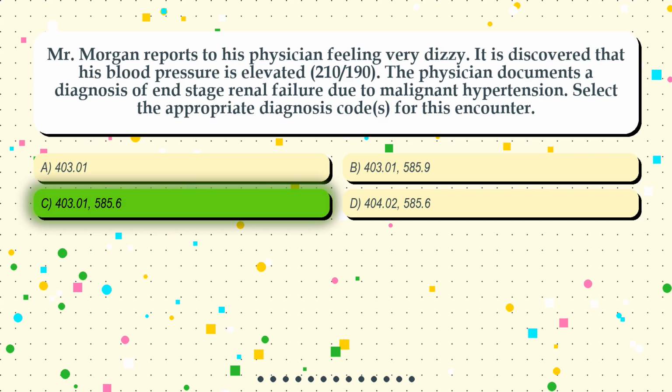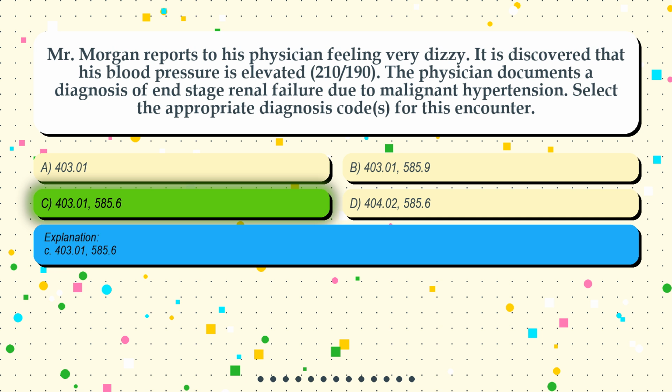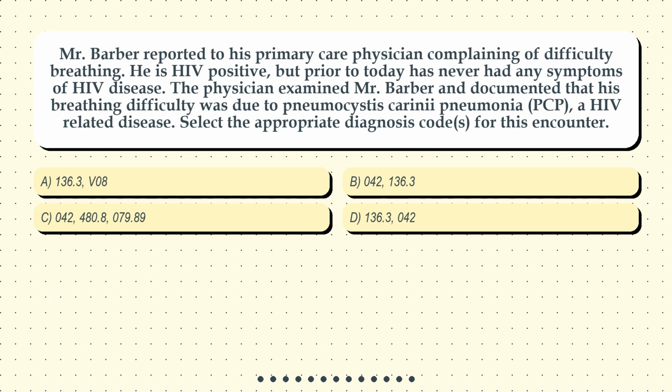The correct answer is option C. 403.01, 585.6. Question 11. Mr. Barber reported to his primary care physician complaining of difficulty breathing. He is HIV positive, but prior to today has never had any symptoms of HIV disease. The physician examined Mr. Barber and documented that his breathing difficulty was due to pneumocystis carinii pneumonia, PCP, an HIV-related disease. Select the appropriate diagnosis code(s) for this encounter.